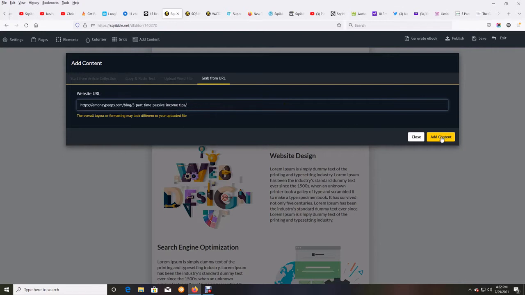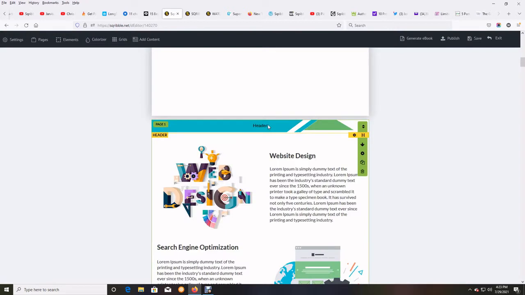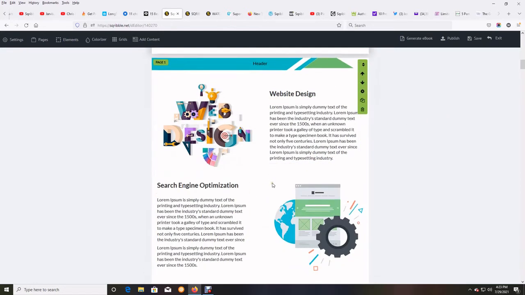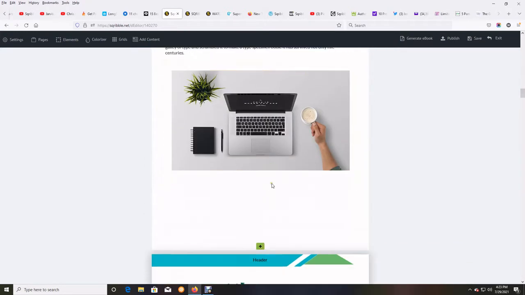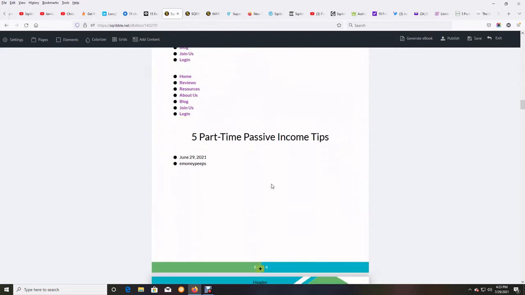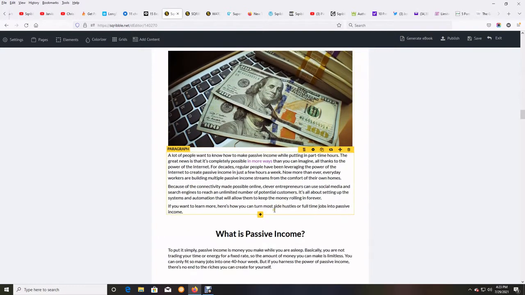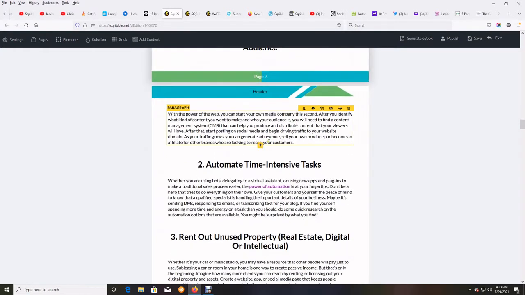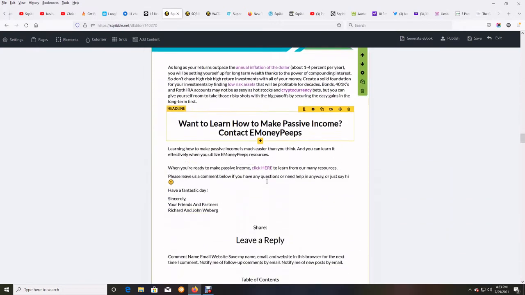So I'll click on add content. And you can see it's preparing it. All right, seems to be done. And now look, it did not put it into these spots where the placeholders are. And so it formatted it down below. And that's what it'll do when the styling is different. And that's okay, because they format it in a very nice way. Look, it took my image. Everything is in order. Everything so far looks good. It looks the way it should look.